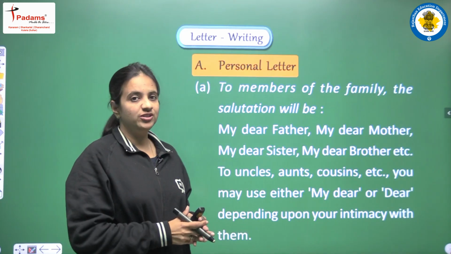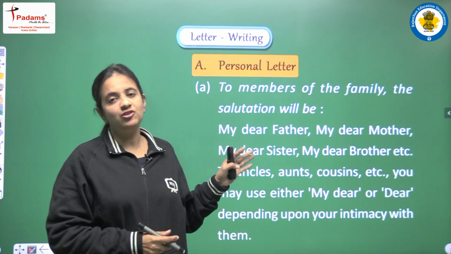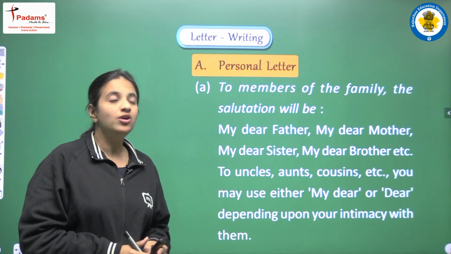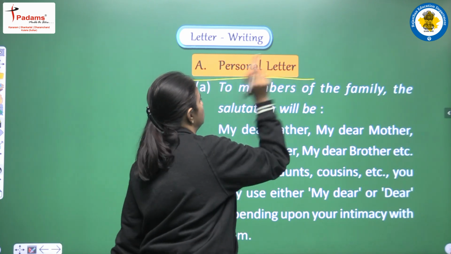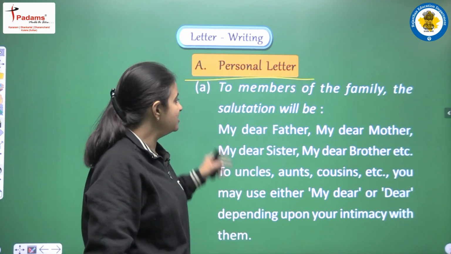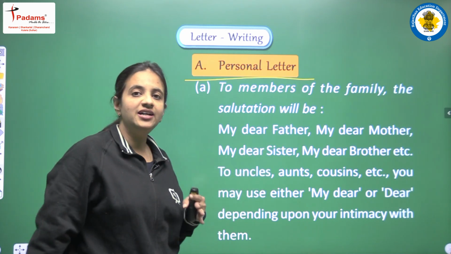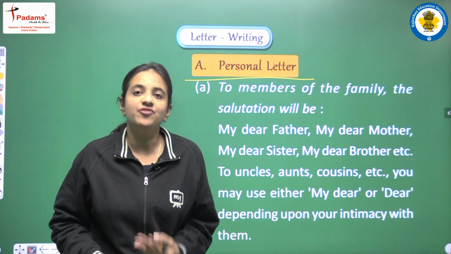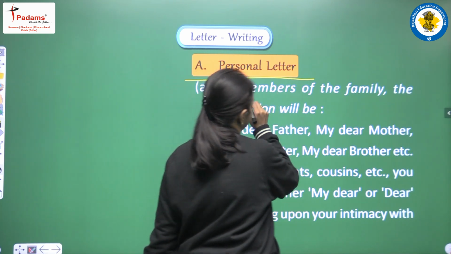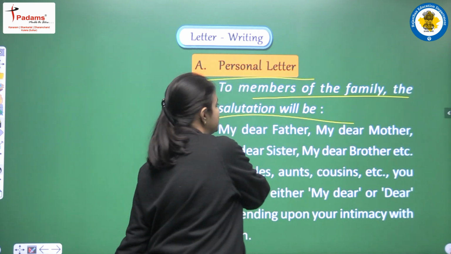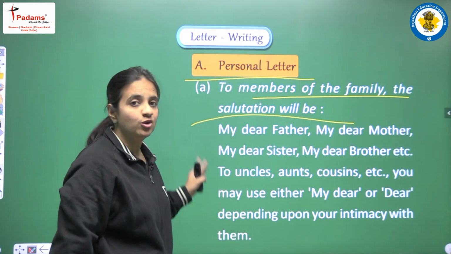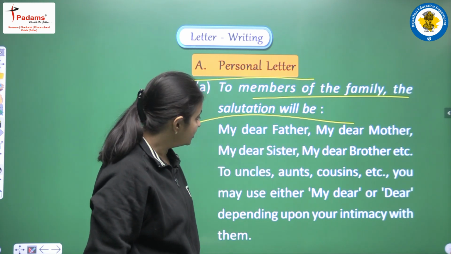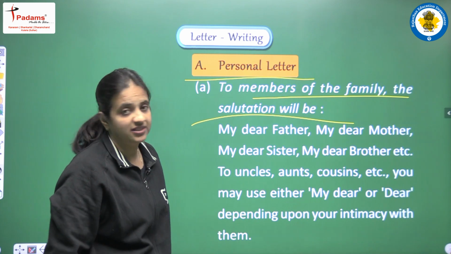So the first one is personal letters. So now we will talk about the proper greetings, so we can say proper salutations that we have to follow when we are writing personal letters. So let's see, to members of the family the salutations will be, so we have discussed earlier that the personal letters are the letters that are written to family members, or we can say friends. So if we are writing our letter to the family member, then the proper salutation, we are having so many options. So let's see, we can write my dear father, my dear mother, my dear sister, my dear brother, etc.